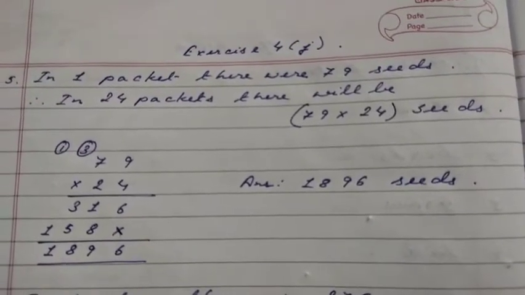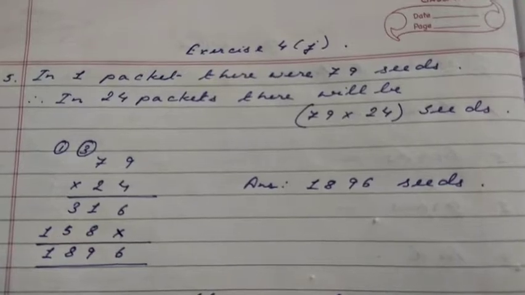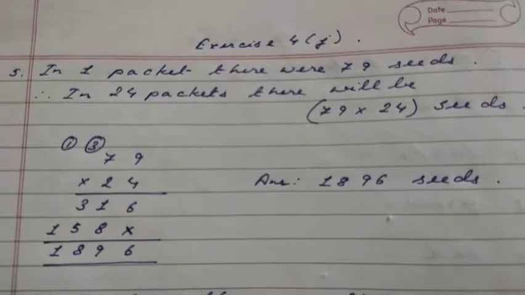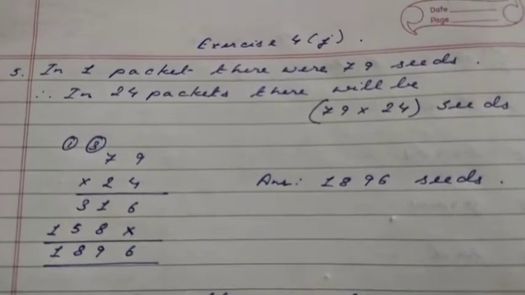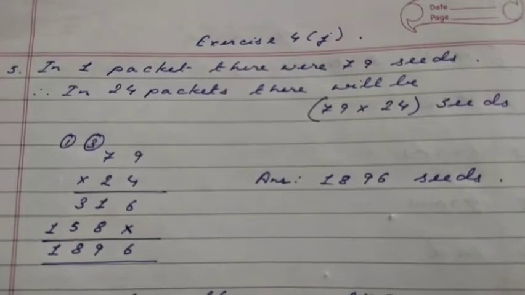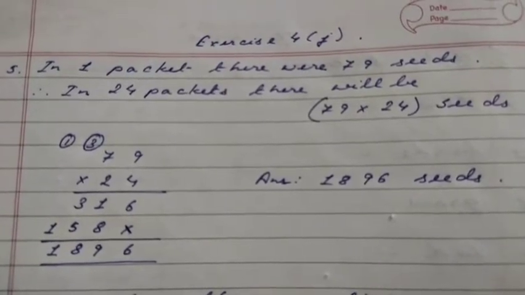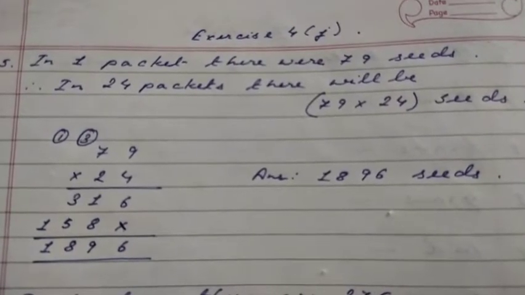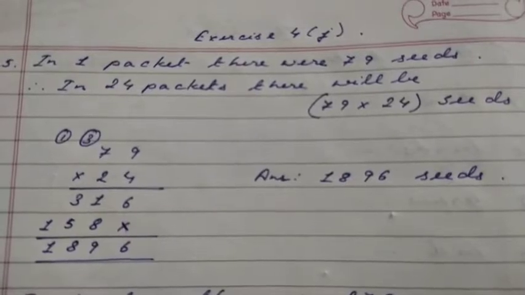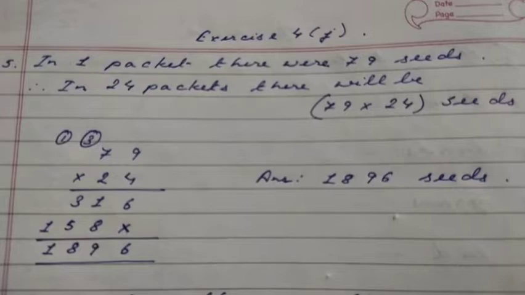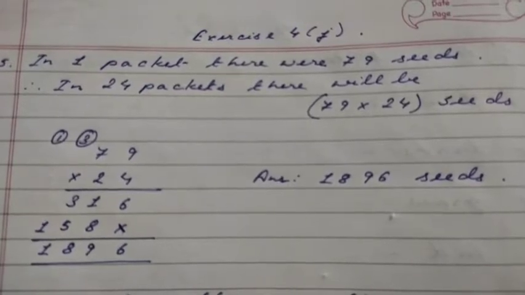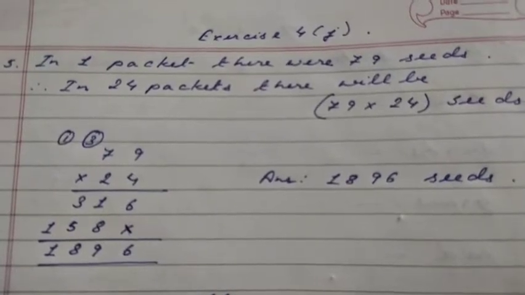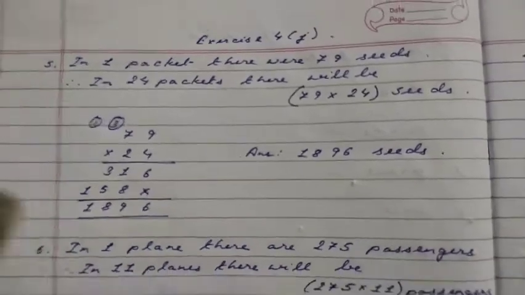In one packet, there were 79 seeds, right? So therefore, in 24 packets, there will be 79 into 24 seeds. Then you have to show the multiplication, you have to show the working, and your answer will come. After you multiply 79 by 24, your answer will be 1896 seeds. Okay, so let's go to the next one. Number 6.